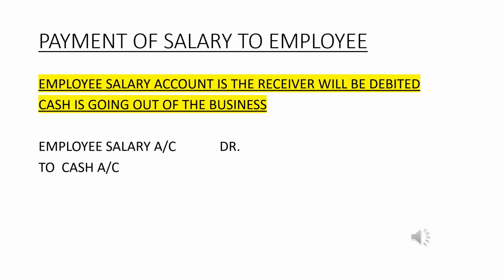Payment of salary to employee. So the employee salary account is the receiver here. According to personal account, it will be debited. And when we are paying the salary, we are assuming here that we are paying the salary in cash. So cash is going out of the business, hence cash will be credited. So the entry becomes employee salary account debited to cash account.